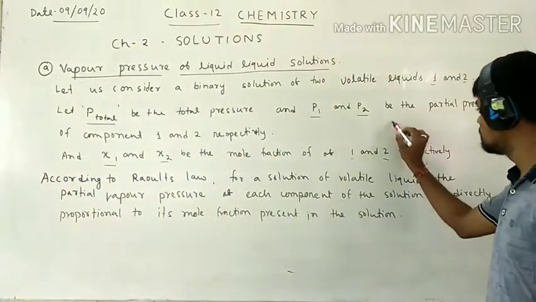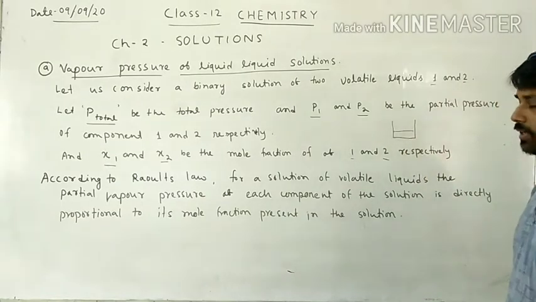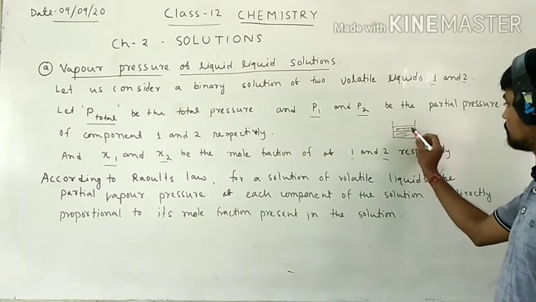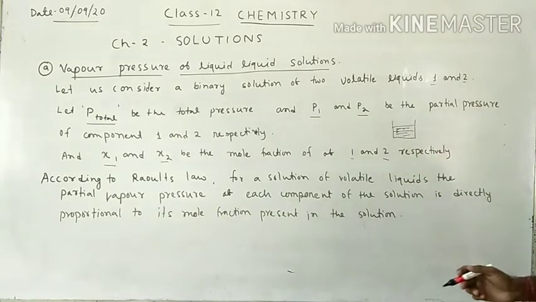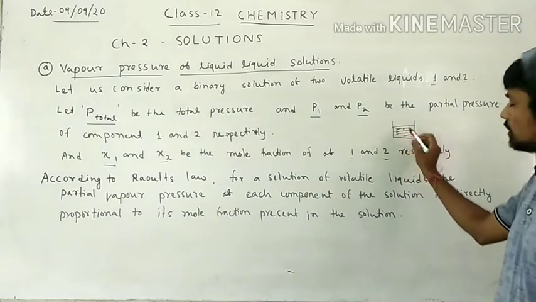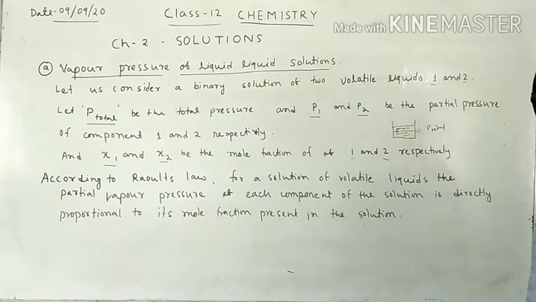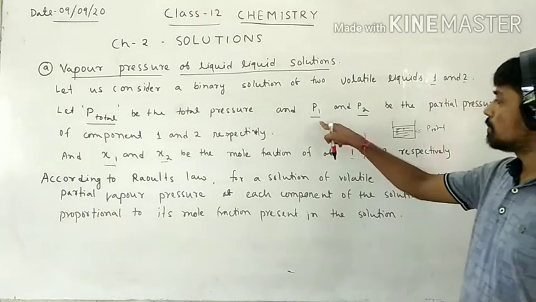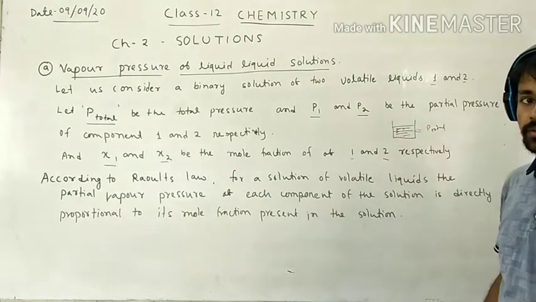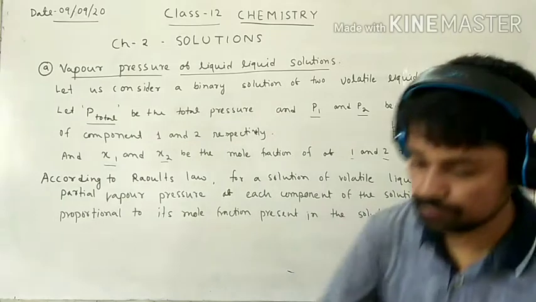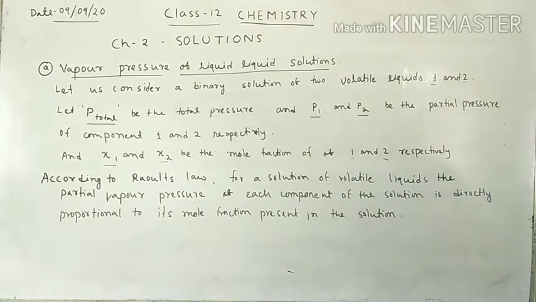In a beaker or container, we add liquid A and liquid B. It is a mixture of two liquids. So here the total pressure of the liquid is P total, and individually the partial pressure of liquid 1 is P1 and of liquid 2 is P2.